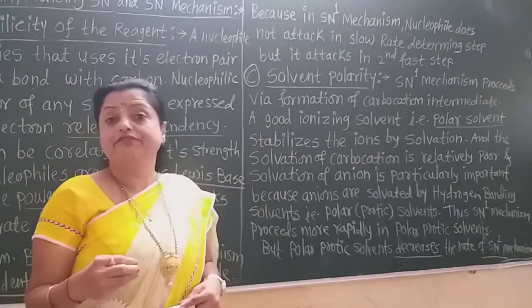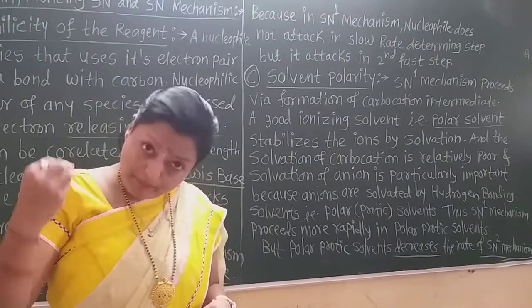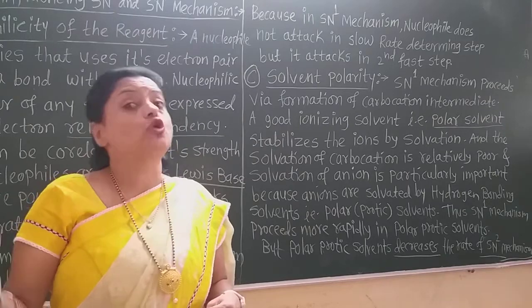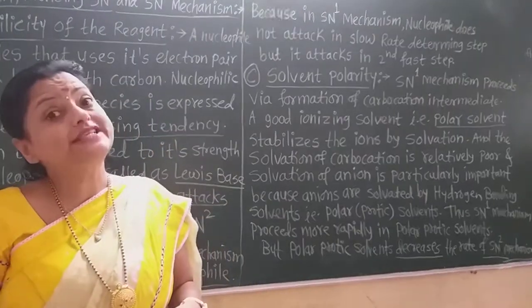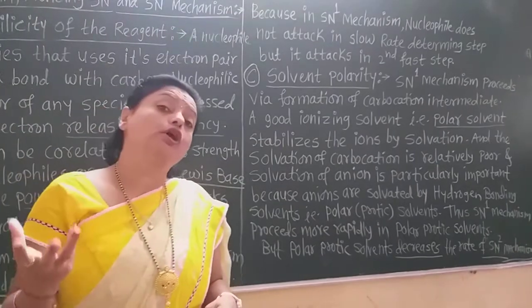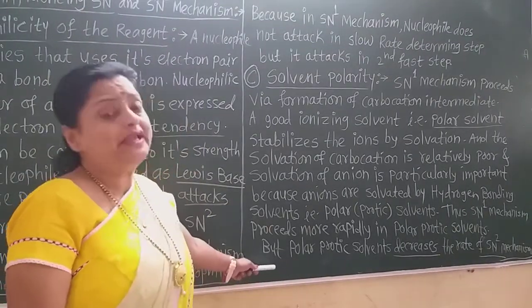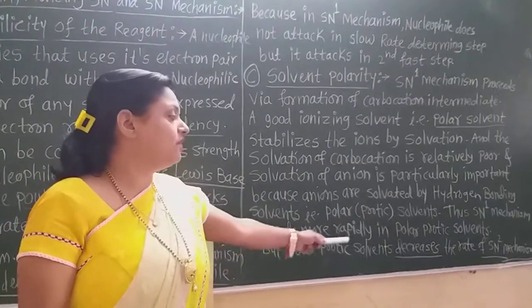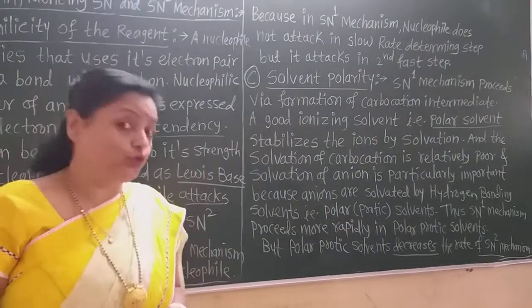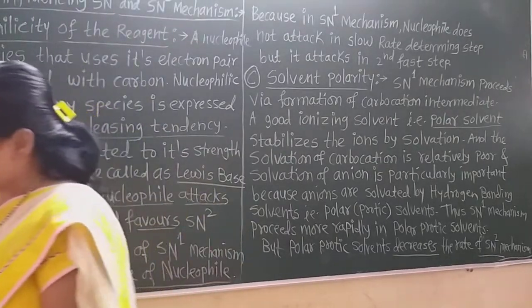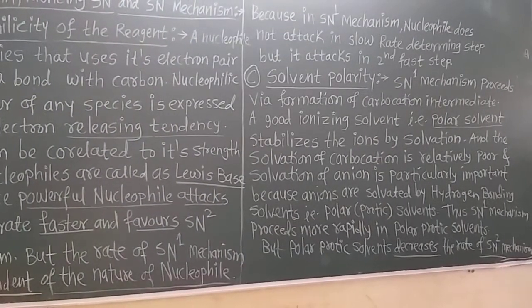Remember that the SN1 mechanism always favors the polar protic solvent, or the SN1 mechanism proceeds fast in polar protic solvents. But in case of the SN2 mechanism, the polar protic solvent decreases the rate. Why?